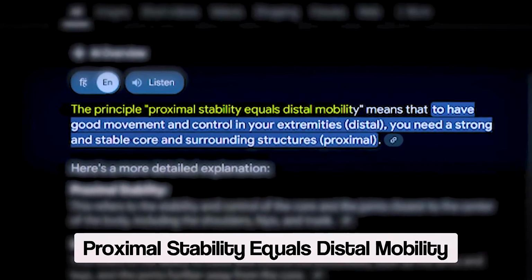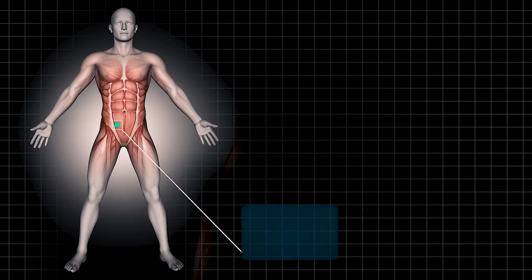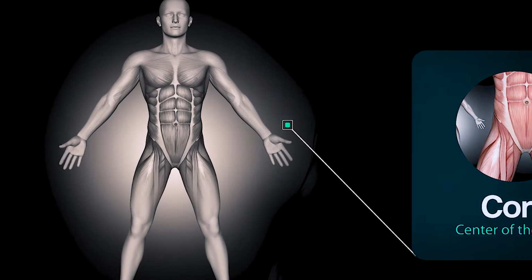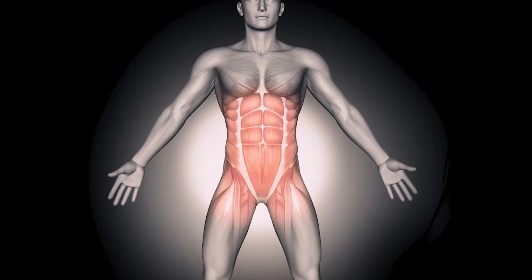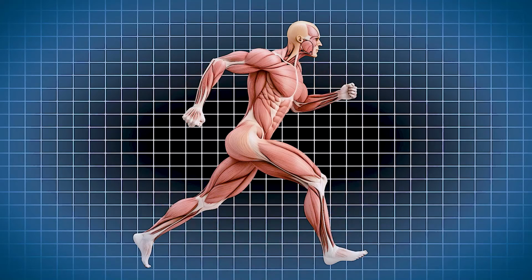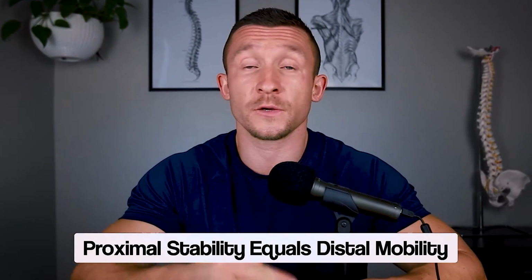There's a phrase that goes proximal stability equals distal mobility. And basically what that means is if the center of your mass, if your body, your nervous system does not recognize stability close to the spine, close to the core, then it will not allow your extremities to have adequate mobility. So proximal stability equals distal mobility. If you're strong and stable and you have a good foundation, then your nervous system will let your arms and your legs have greater mobility because we have a good foundation, a strong, good functioning system.